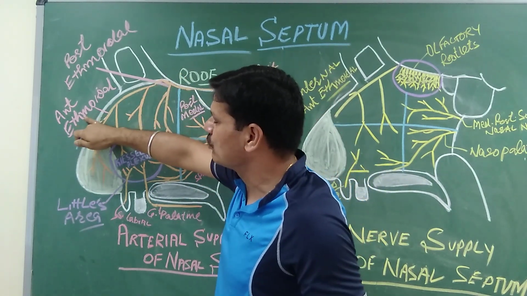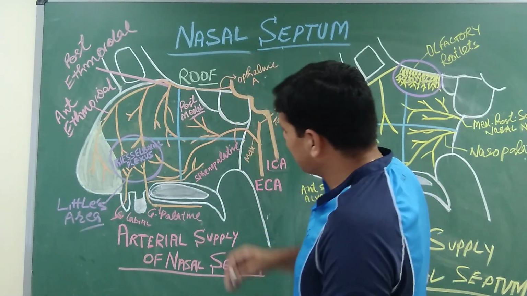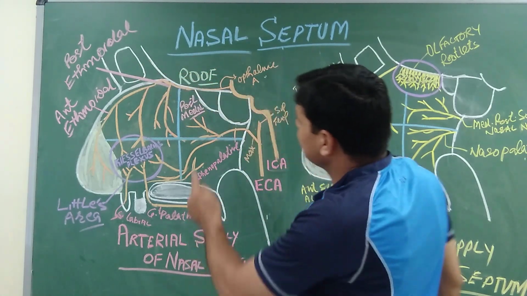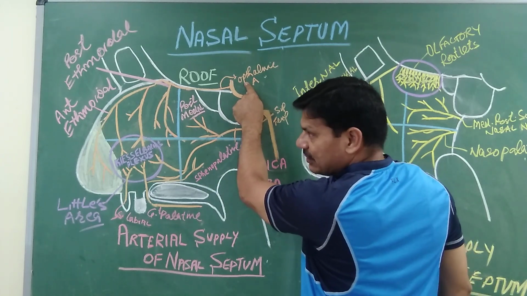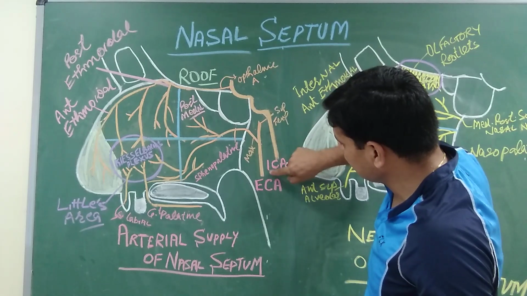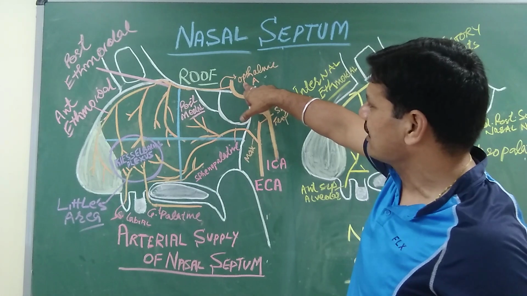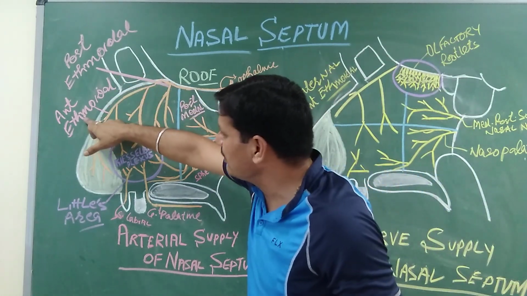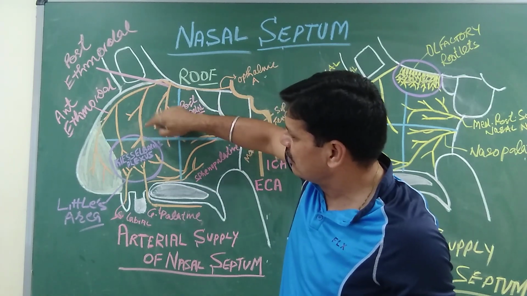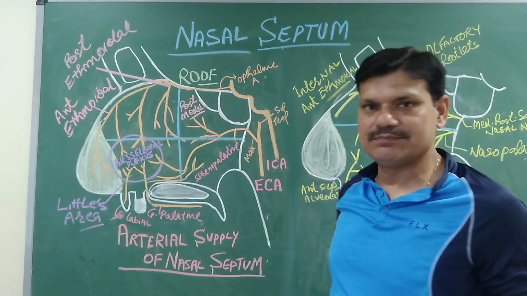One is anterior ethmoidal, another one is the posterior ethmoidal. These two, anterior ethmoidal and the posterior ethmoidal, these are the branches of ophthalmic artery. And this ophthalmic artery is the branch of internal carotid artery. So this internal carotid artery gives ophthalmic artery, and this ophthalmic artery gives anterior ethmoidal and the posterior ethmoidal branches that supply the antero-superior part of the nasal septum.